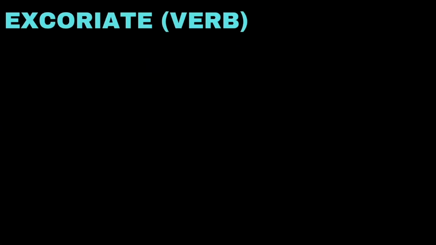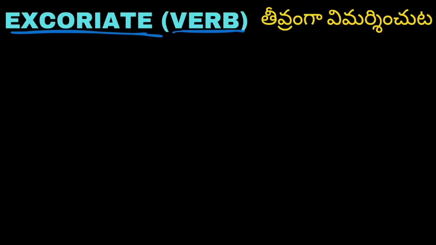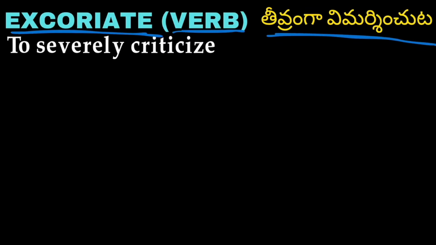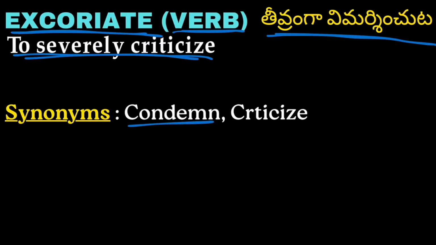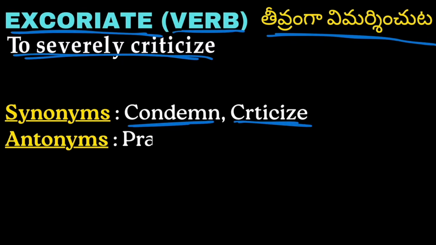Next word is excoriate, and excoriate is a verb which means తీవ్రంగా విమర్శించుట. To severely criticize someone is called as excoriate. Synonyms: condemn, criticize. The opposites are praise, applaud. Praises or applauds are the opposite words for excoriate.